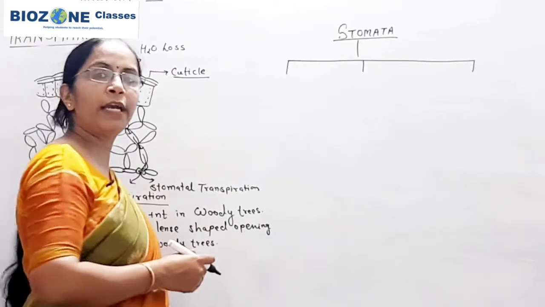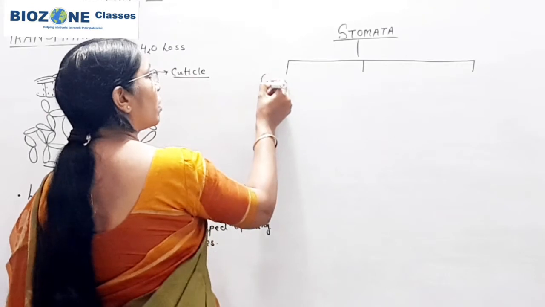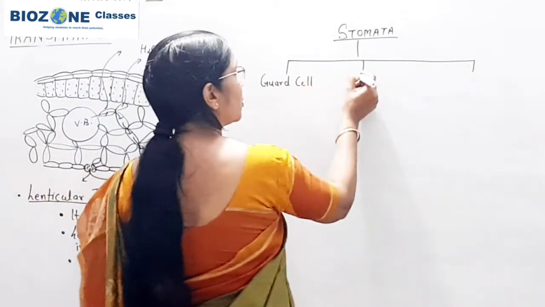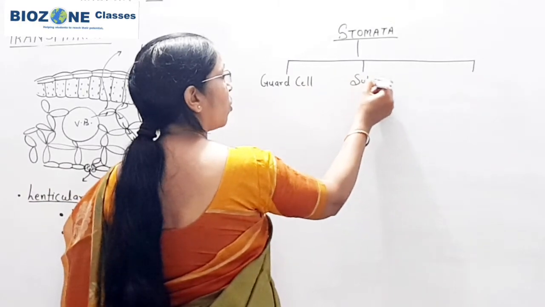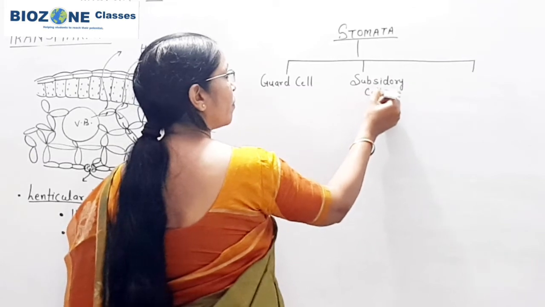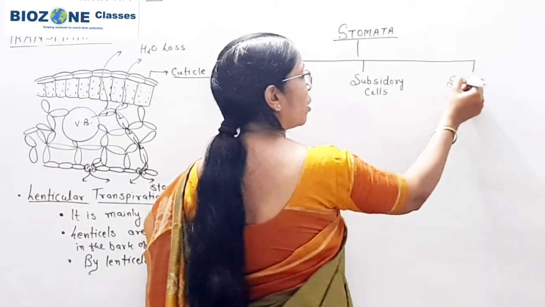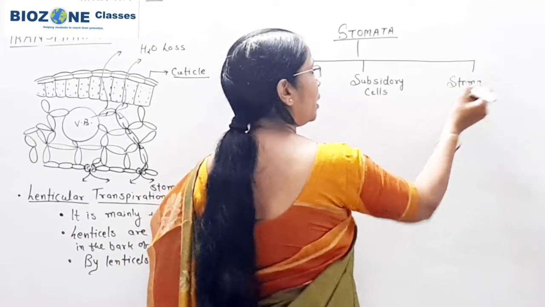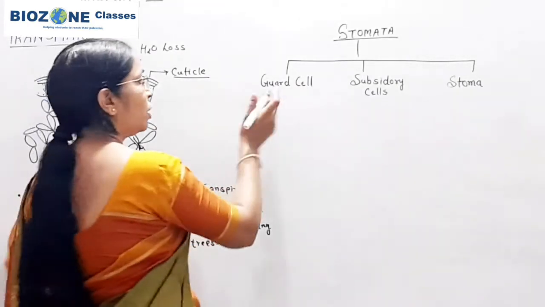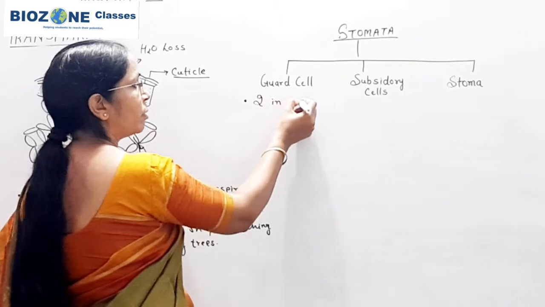It is made of modified epidermal cells, and stomata is mainly made up of guard cells, and accessory cells, also called subsidiary cells. And the third part is the small aperture present between the guard cells, which is called the stoma or pore. Guard cells are always 2 in number.